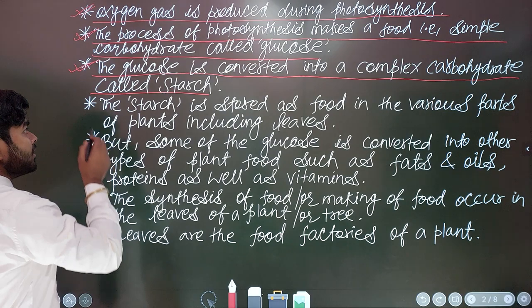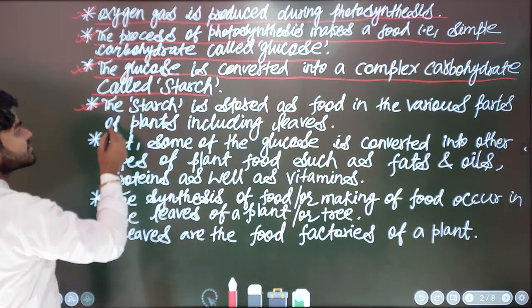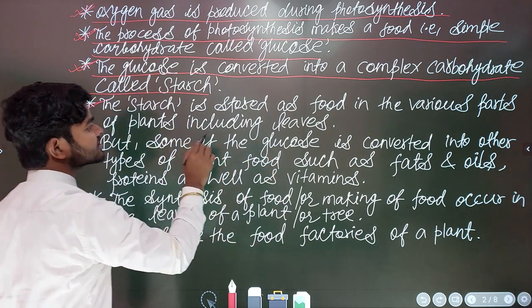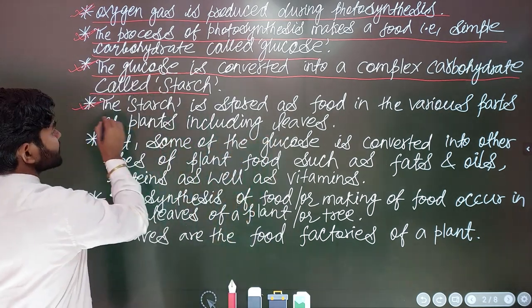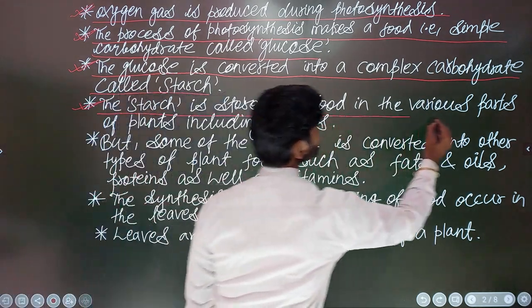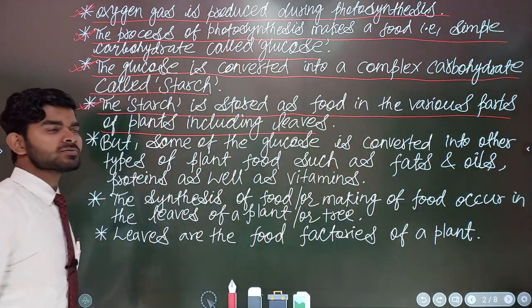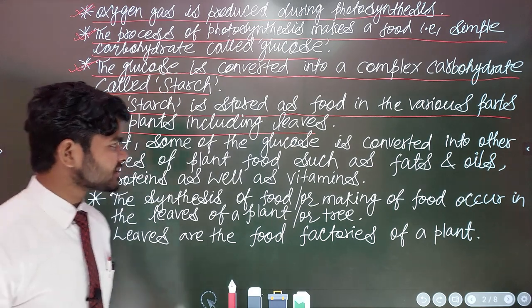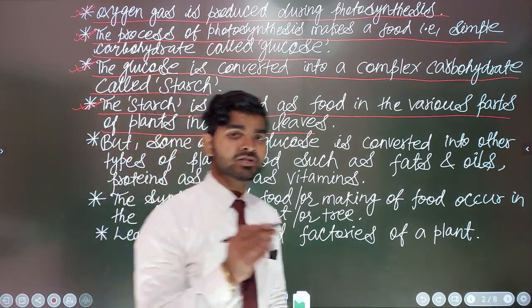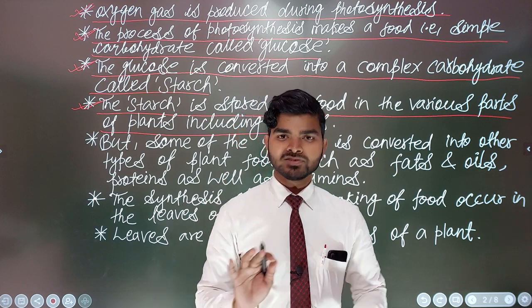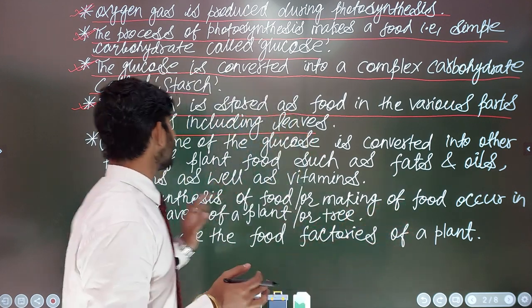Okay. Now the question arises: the starch is stored as food in the various parts of plants, including leaves. If someone asks you where the starch is going to be stored, basically in the leaves, the starch is stored as a food material. Concept clear? Of course clear. Now let us talk about the next one.